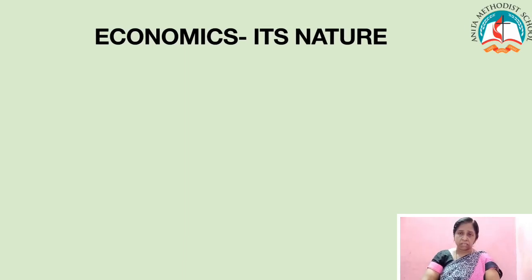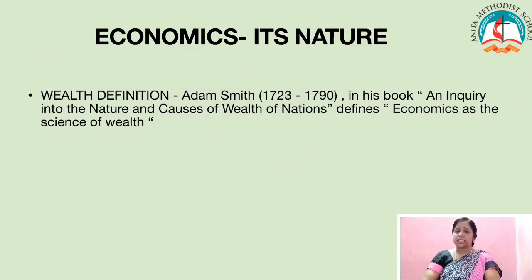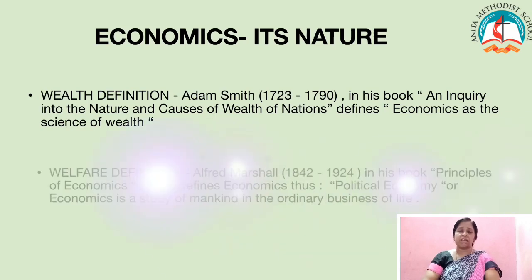They are the Adam Smith definition. Adam Smith, who lived from 1723 to 1790, has written An Inquiry into the Nature and Causes of the Wealth of Nations, describing economics as the science of wealth. He says that a nation can increase or create more and more wealth. So a man is living to create more wealth. That is the main purpose of his living.